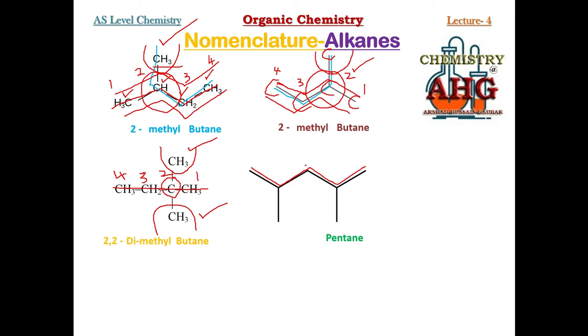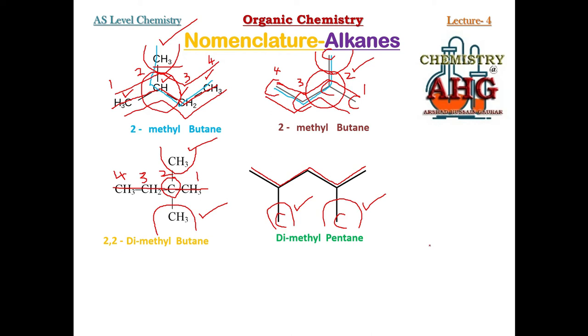Now with this longest chain, how many branches are there? This is one branch, this is the second branch. What is the number of carbon atoms in each branch? It is 1. So this is which branch? This is methyl. This is also methyl. So before the parent name, you will write methyl, but there are 2 methyl, so we will write dimethyl.